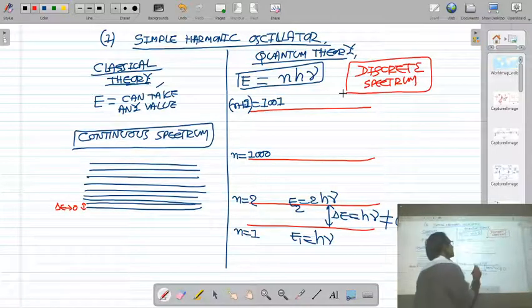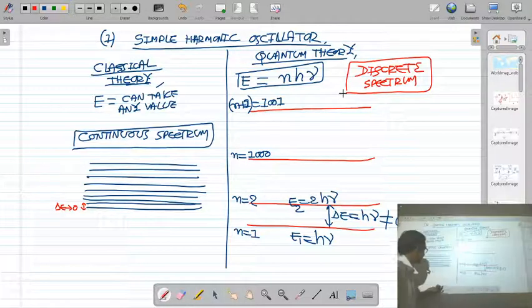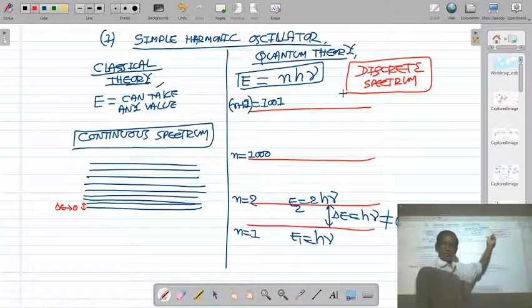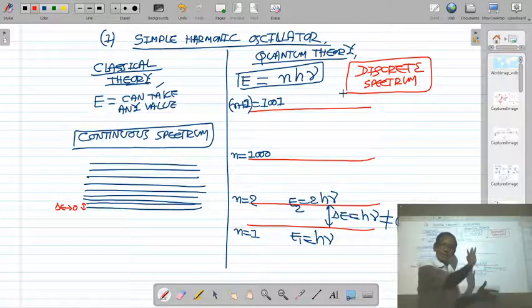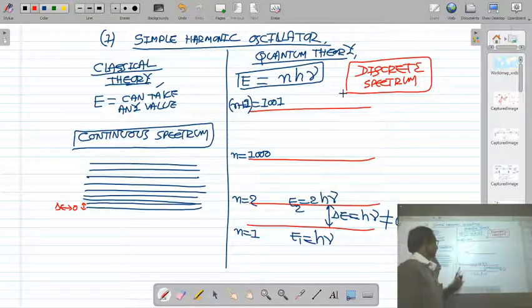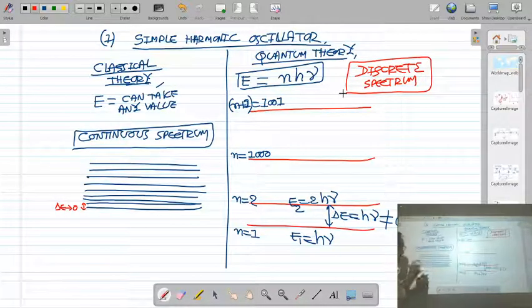So according to classical theory, the harmonic oscillator can oscillate with any value of energy. So we get a continuous spectrum of energy levels. Okay, and according to quantum theory, the harmonic oscillator can oscillate with energy nhν. So the harmonic oscillator cannot take any value of energy. It can oscillate with energy only nhν. Okay, so hν energy is possible, 2hν is possible, but 1.5 hν is not. Here, in classical theory, in between values are possible.